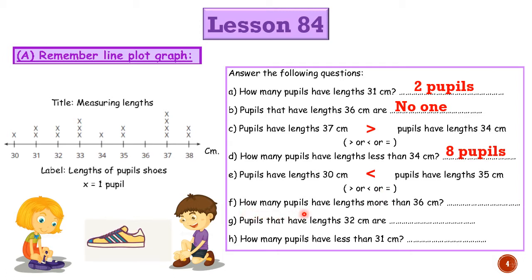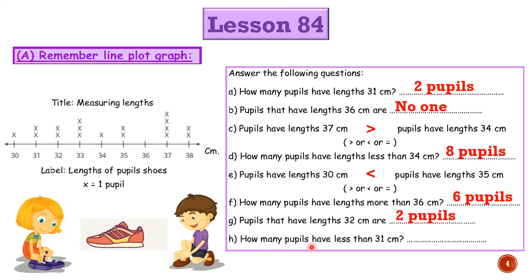Number F, how many pupils have lengths more than 36? More than 36, not equal to 36. More than, it will be 1, 2, 3, 4, 5, 6. It will be 6 pupils. Number G, pupils that have lengths 32 centimeter. How many here? 1, 2. It will be 2 pupils.